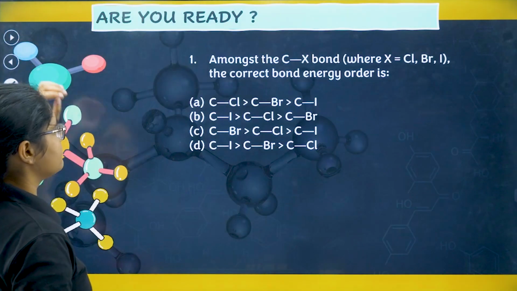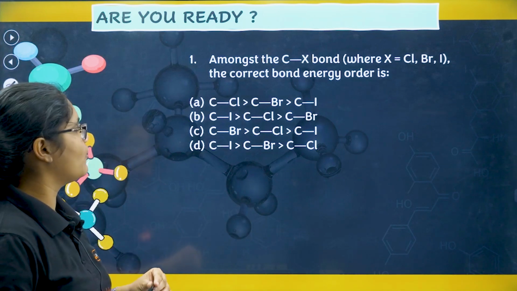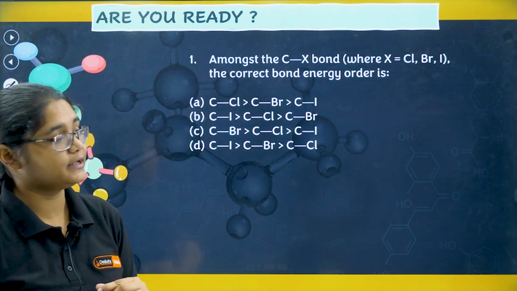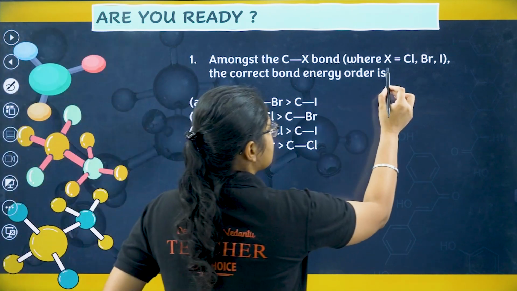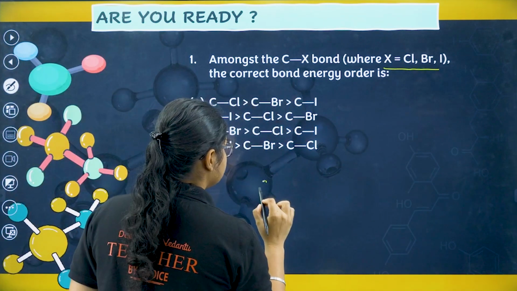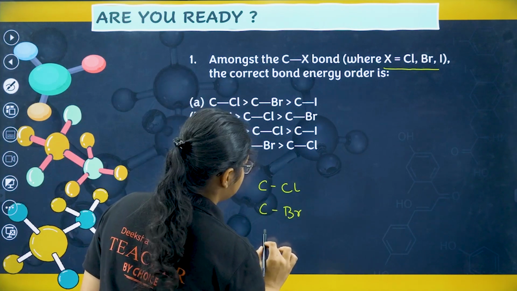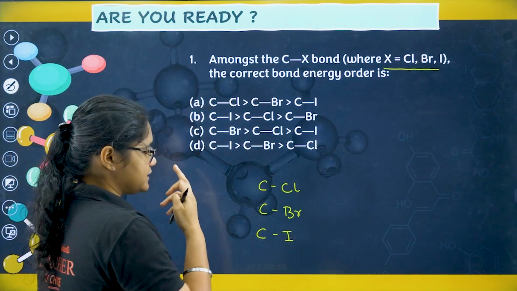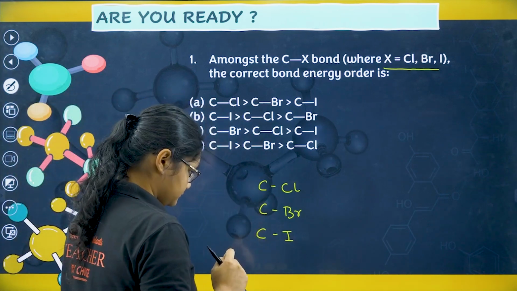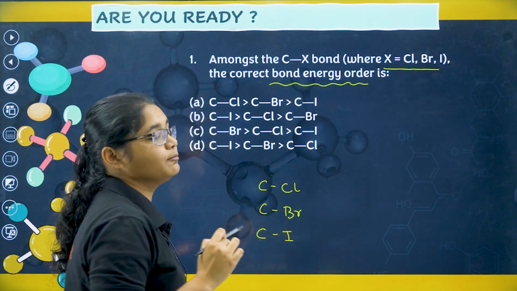So now we'll do some very simple quizzes on this particular concept. Amongst the CX bond, the correct bond energy order is, this is again a very important question. We have CCl bond, CBr bond, and I have CI bond. So now what is there here? If you see bond energy order, you have to check the bond energy.